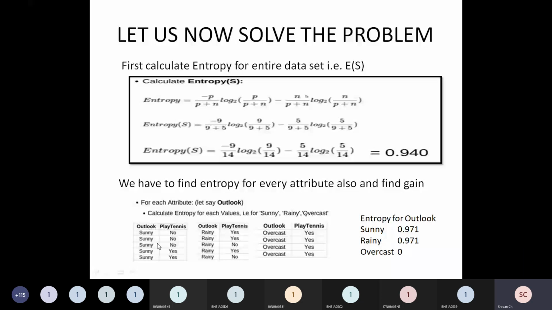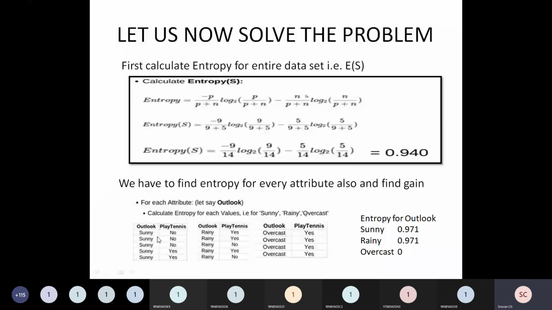In Sunny, the first table, total number of records is 5. Positive examples are 2 because yes came only twice. Negative examples are 3. Just like 9 and 5 equal 14 in the main data set, the same thing I am doing on these 3 small data sets.